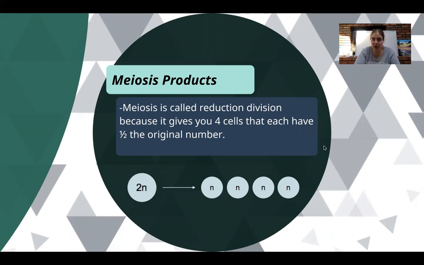Meiosis is actually what we call a reduction division. And that kind of sounds a little weird at first because, well, we actually make 4 cells out of it, so it sounds like we're making more. But when we talk about reduction, we're actually talking about the number of chromosomes. So when you have meiosis going on, you start off with 1 diploid cell, but then after it goes through both sets of divisions, you end up with 4 daughter cells that are each haploid. So we are reducing the number of chromosomes in each of the daughter cells, giving us less chromosomes. This way, when they fuse with another gamete, we can make a full diploid cell.